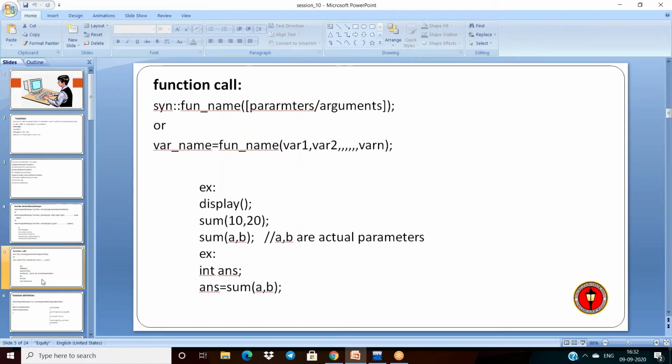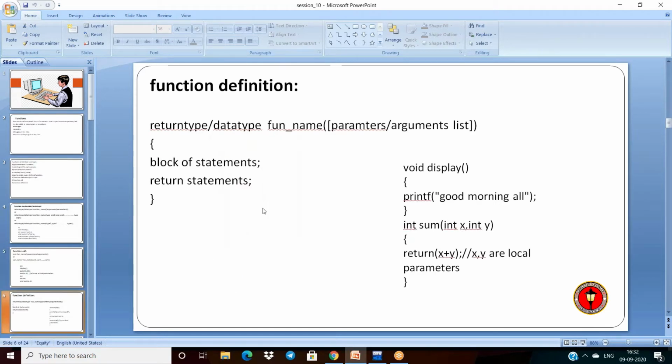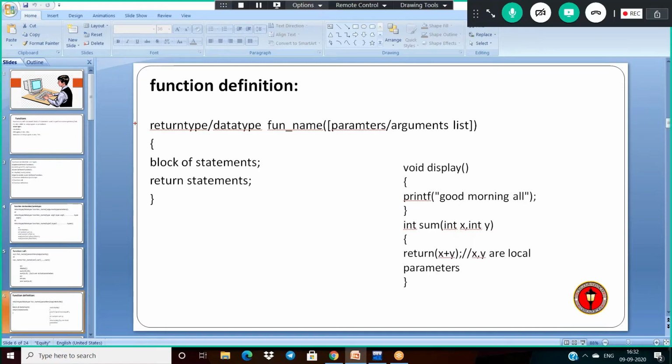And after that, what is the next one? The next one is function definition. Coming to the function definition, here we perform the actual operation. Generally, suppose in the case of a predefined function, sqrt, its functionality is to find the square root of the number. pow finds the power of a given number, like that. Similarly, here my function is display. What will it actually display? It will display some information.